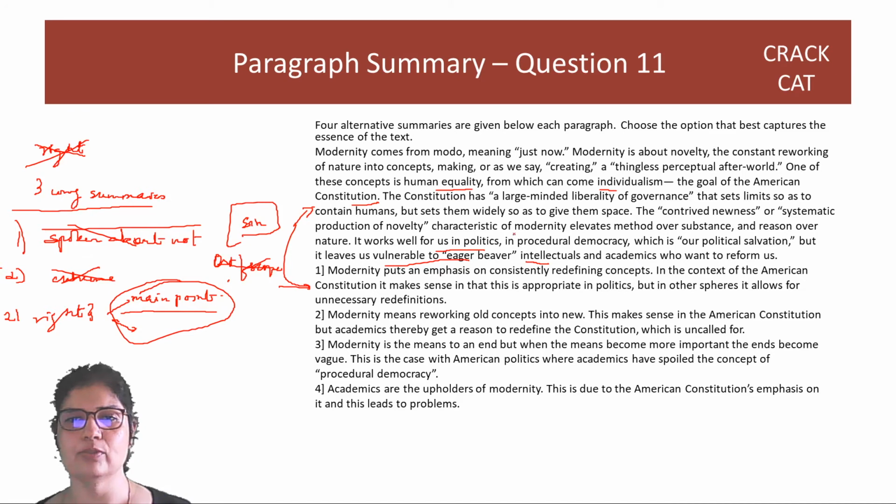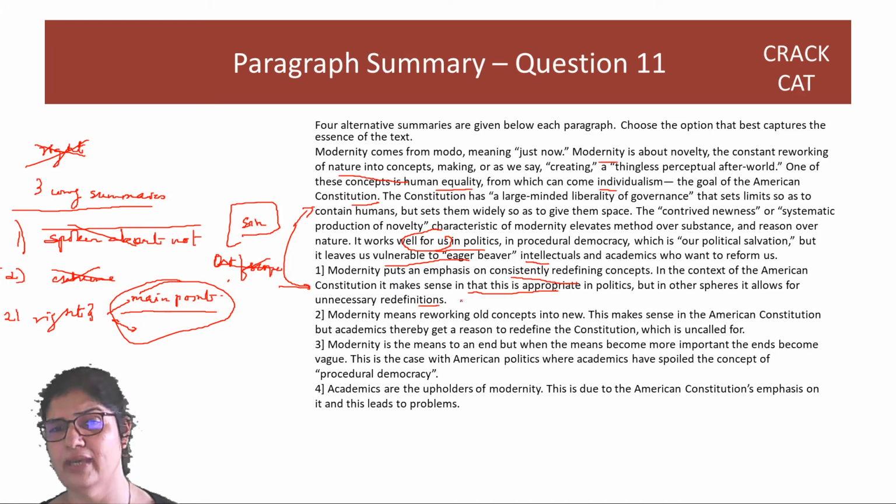So modernity puts an emphasis on consistently redefining concepts. It's there: constant reworking of nature into concepts. So constantly redefining concepts, perfectly okay. In the context, it makes sense in that this is appropriate in politics, works well for us in politics. But in other spheres, it allows for unnecessary redefinitions. Perhaps it leaves us, right, who want to. So this may be okay. It seems okay to me.